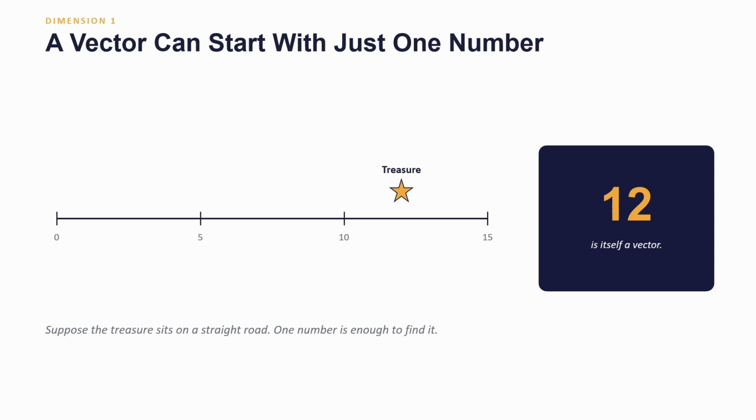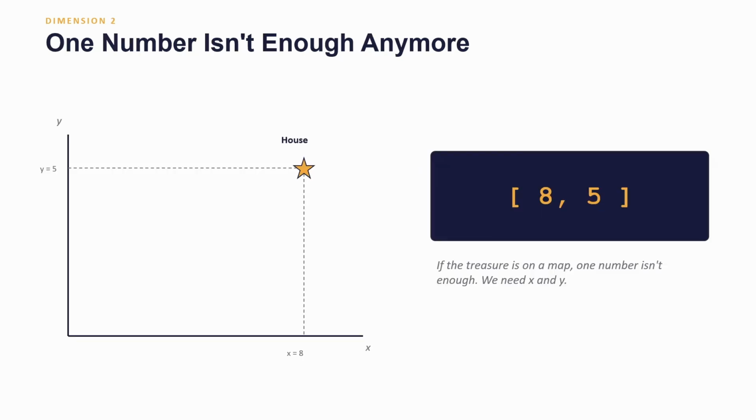You are finding a treasure. It is simply on the straight line of the road, around 12 kilometers from here. So here we only need one number. 12 is sufficient to find the treasure. But if the treasure is in a house that we have to look for on the map, then a single number is not sufficient. We need coordinates, latitude and longitude. So these are two coordinates, and here we have 8 kilometers. You go straight and take a left of 5 kilometers, something like that. So you will arrive at the house.